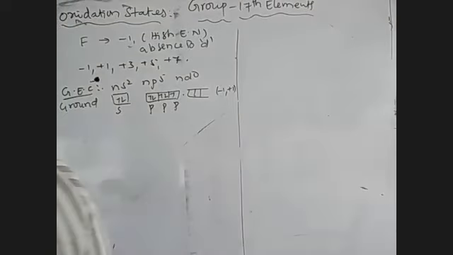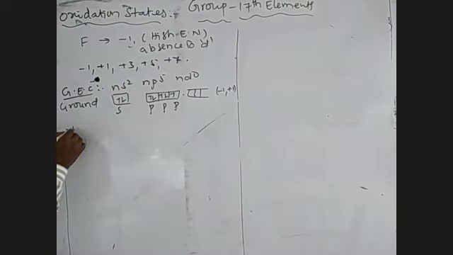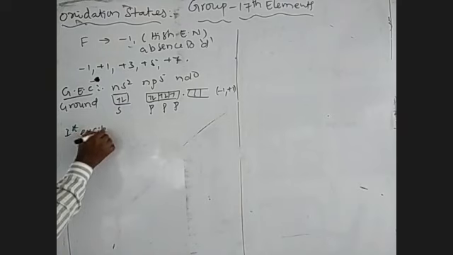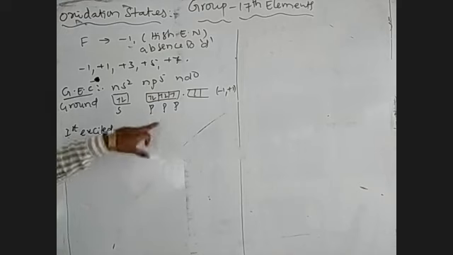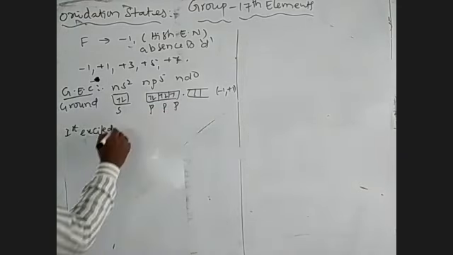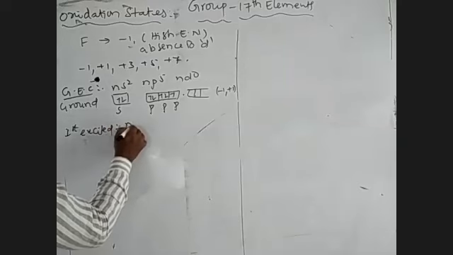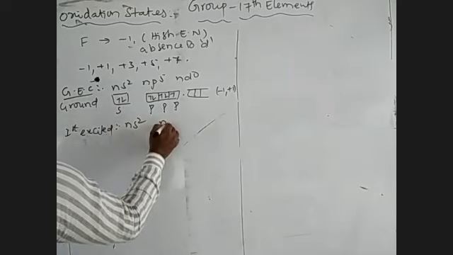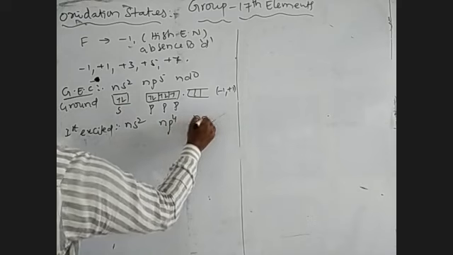The next is the first excited state electronic configuration. Here, the first excited state means an electron present in the p subshell is transferred into d. Therefore, the electronic configuration of the first excited state is ns2, np4, and nd1.